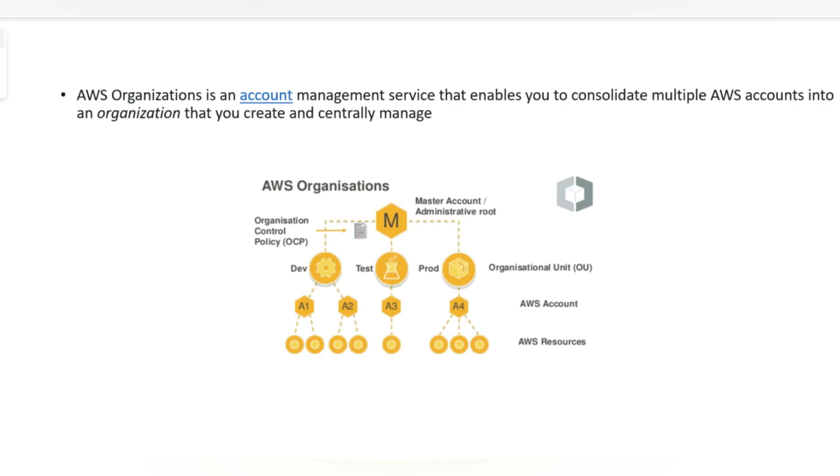Hi, in this chapter we will discuss AWS Organizations. AWS Organizations is an account management service that enables you to consolidate multiple AWS accounts into an organization that you can create and centrally manage. So AWS Organizations is nothing but an entity that is used to control and manage your AWS accounts.